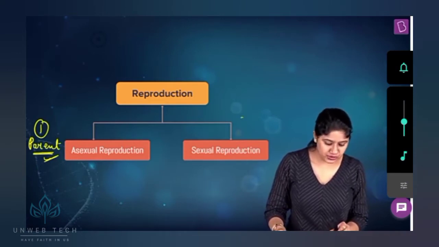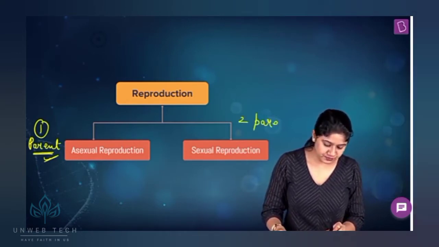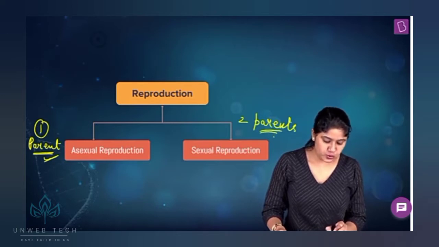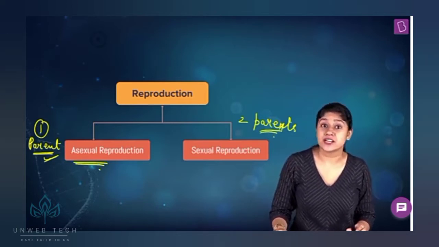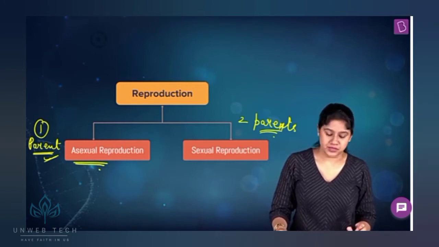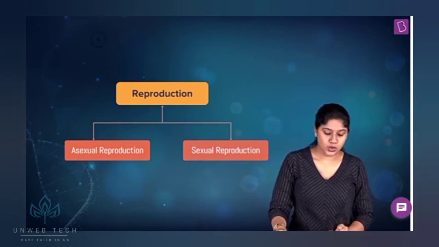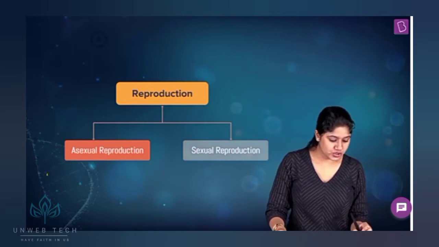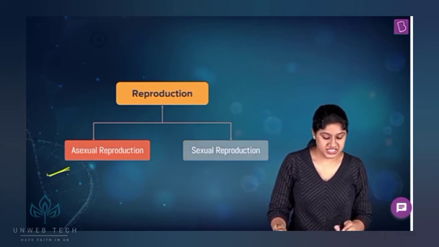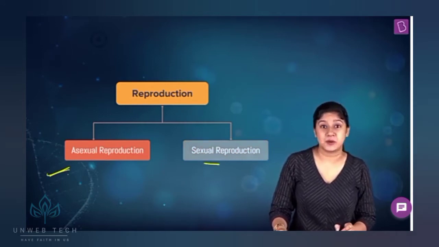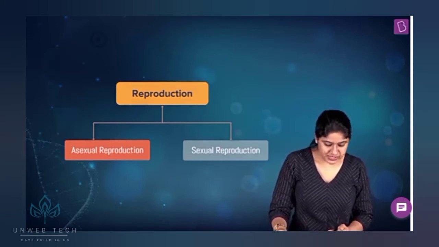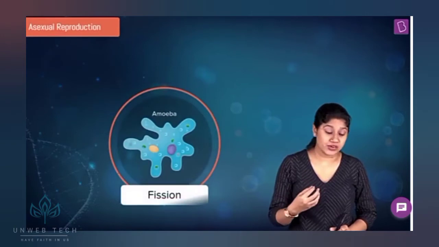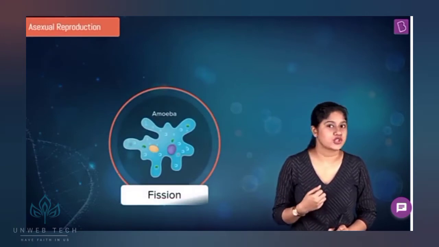And in sexual reproduction, we'll have two parents, right? In asexual reproduction, one single parent. Sexual reproduction, two parents. In today's class, we will be learning about asexual reproduction only. Sexual reproduction will be dealt with in the upcoming classes. So let's start, everyone. The first type of asexual reproduction is fission.